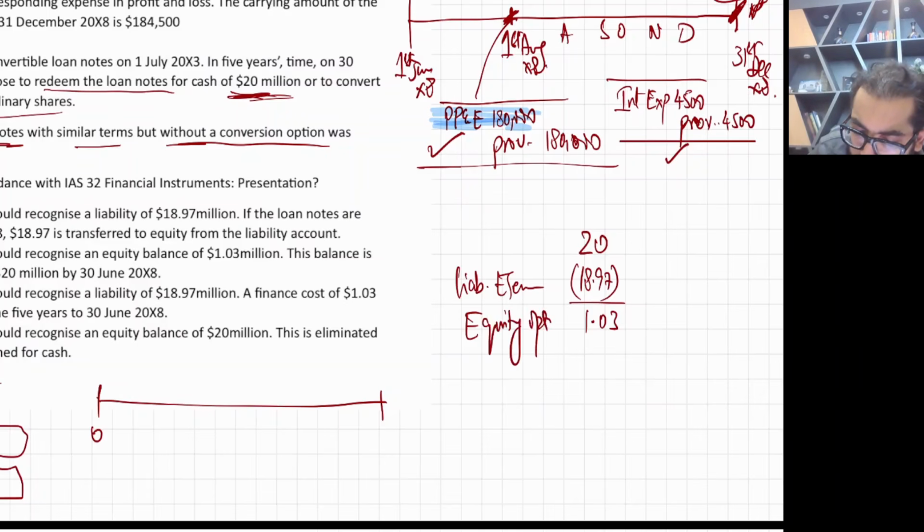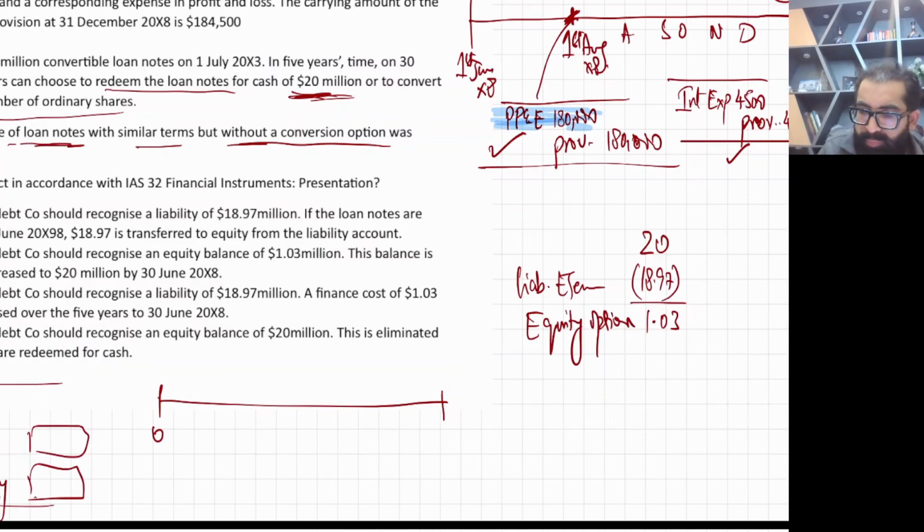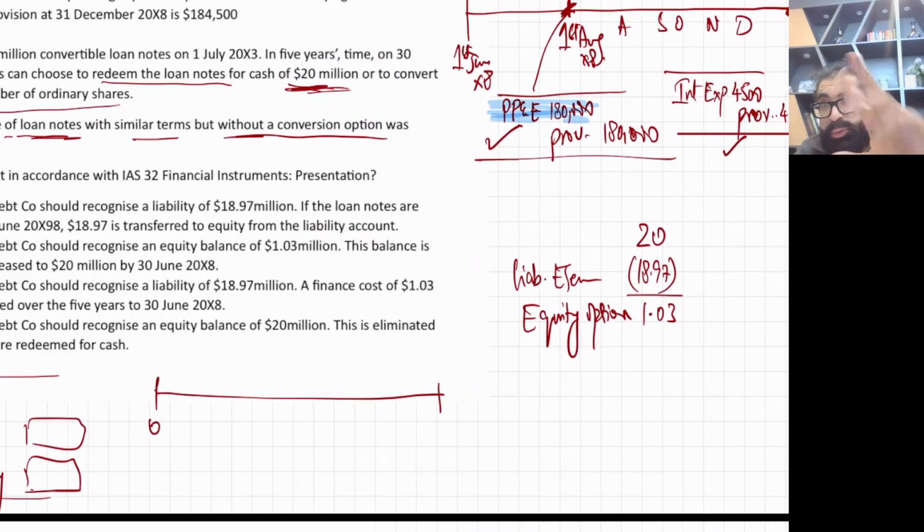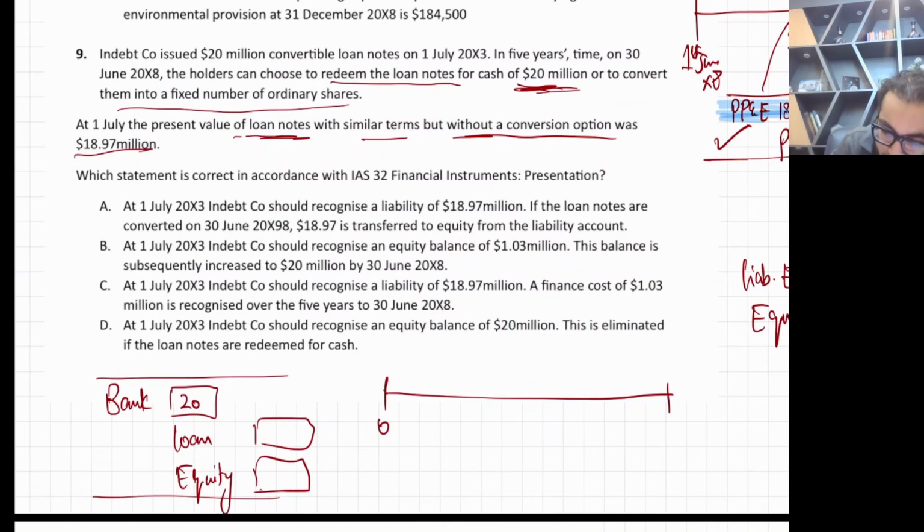This is how we used to split. I'm sure you know, a very famous standard. So on day one we make the entry: bank debit 20, loan element 18.97, and equity element 1.03. This is the day one entry.